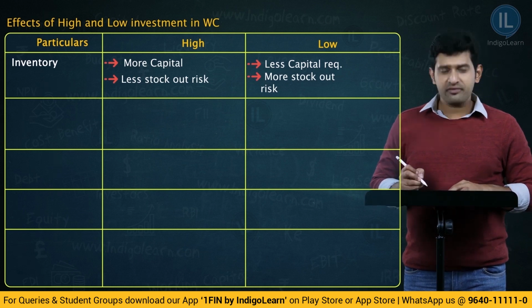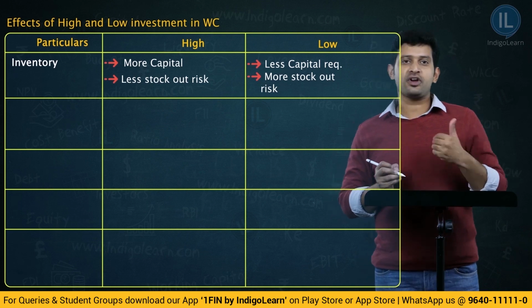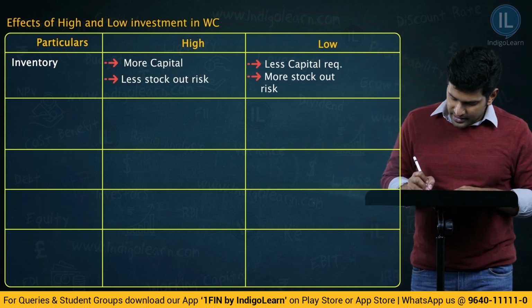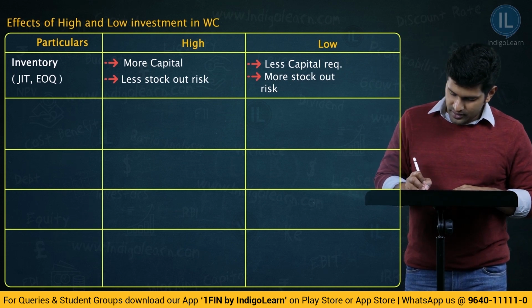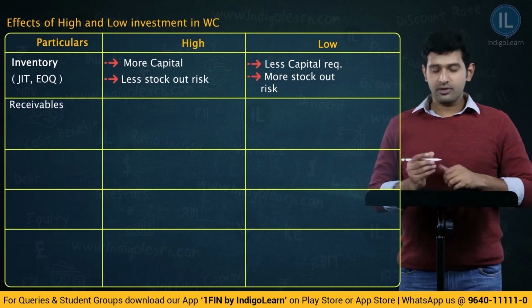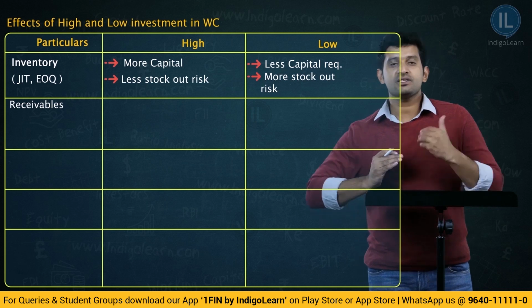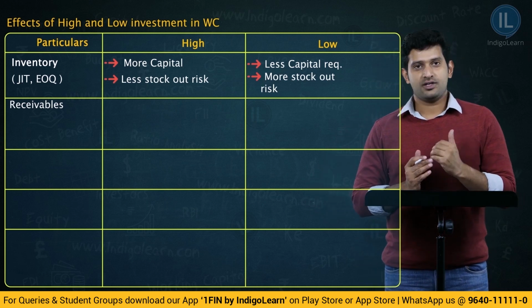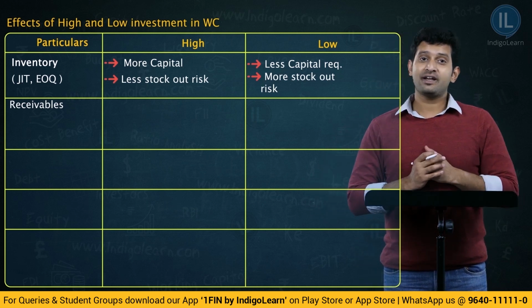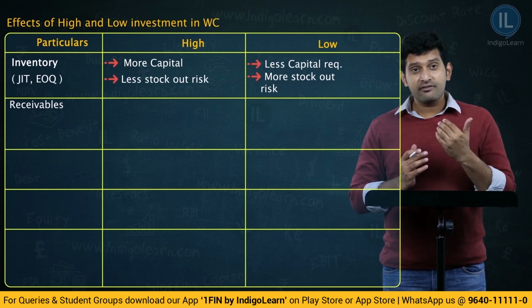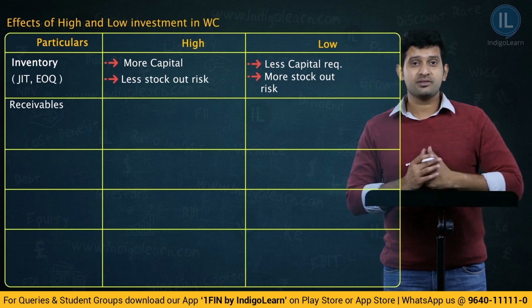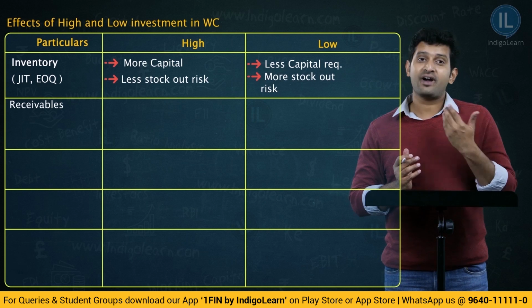Now, the techniques we use for managing inventory are techniques like just in time technique, EOQ technique, etc. Then coming to receivables, this is about inventory. Coming to receivables, what happens if receivables are high? What does it indicate? Achha, so high investment in debtors, that is you are allowing higher credit sales. Therefore, there will be a possibility of attracting customers, high possibility of high sales.